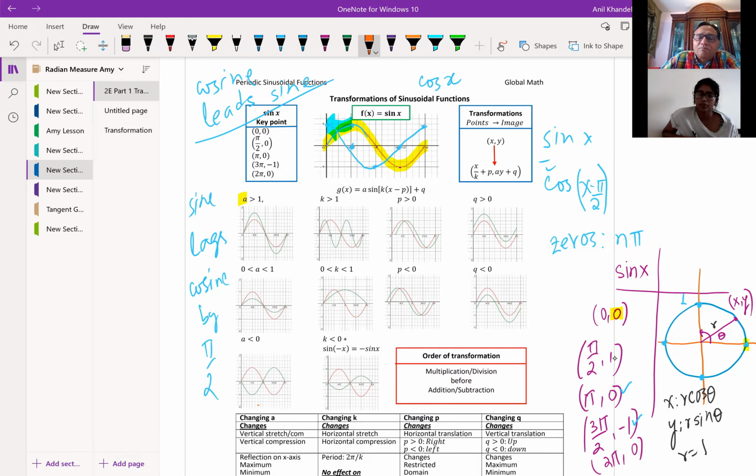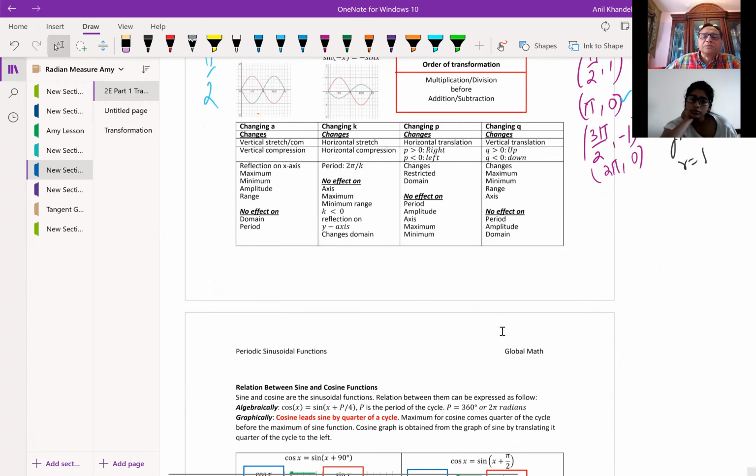Now, these transformations should be applied from left to right. That means stretches and reflection first, translation later. That is the case with every other transformation, so we follow the same principle, correct?